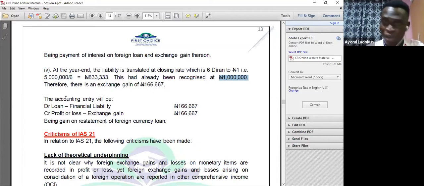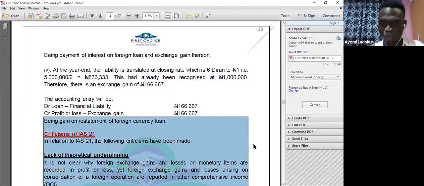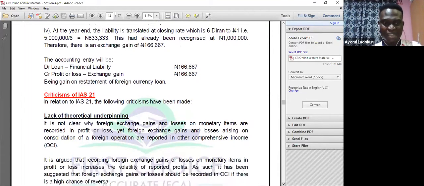So here, because it is a liability, I will debit my loan with this amount, and I will credit exchange gain. As at the beginning of the year, I have a liability of 1 million, but as at the end of the year, that liability has reduced, probably because the naira has now appreciated or whatever. So I have 833. I have to write it down, and the difference will be recognized in my profit or loss account as a credit, and that is the end of IAS 21. That's the end of IAS 21.